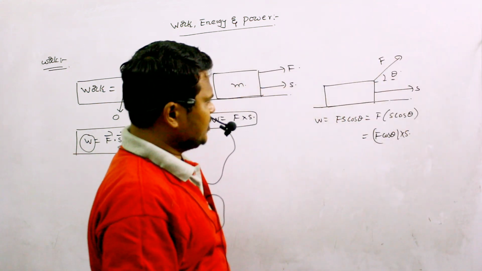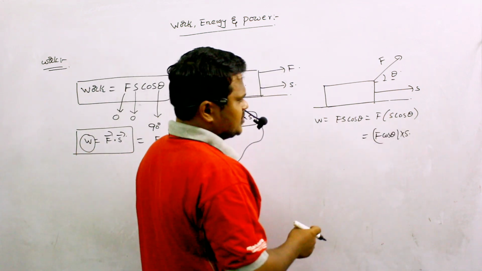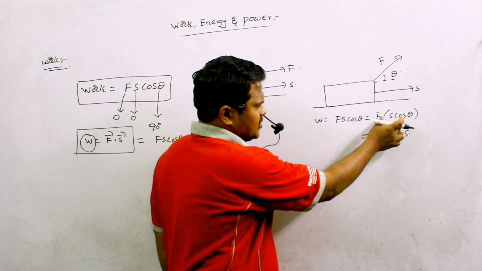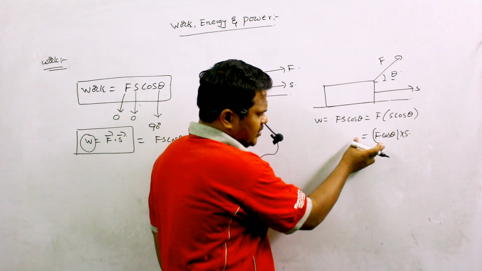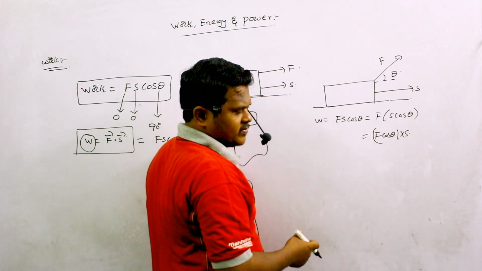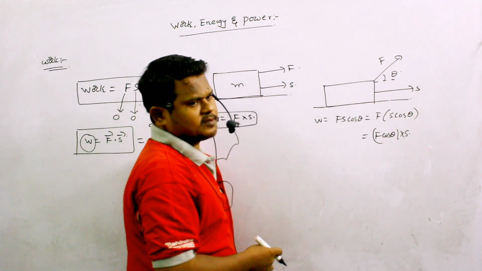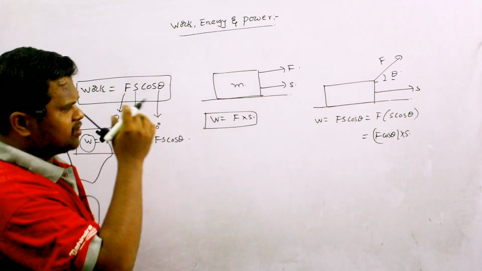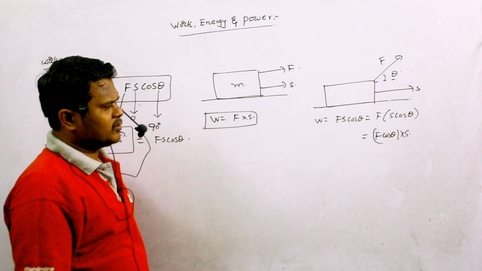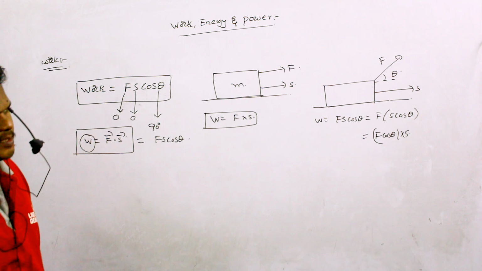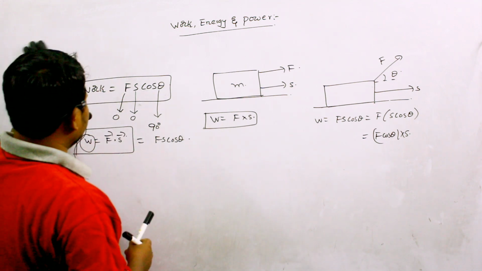Let us see what is the meaning of this. F into S cos theta: S cos theta is the component of displacement in the direction of force. Similarly, if I write it in the form of F cos theta into S, it means that there is one component of force in the direction of displacement. Whatever it may be, we are trying to take both the force and displacement in the same direction, and then we are able to calculate the work done in this condition. So let us see what is the meaning of the data which we have written there.